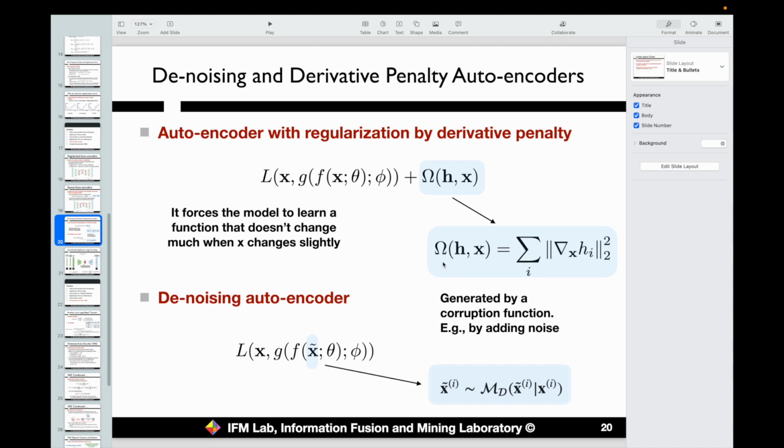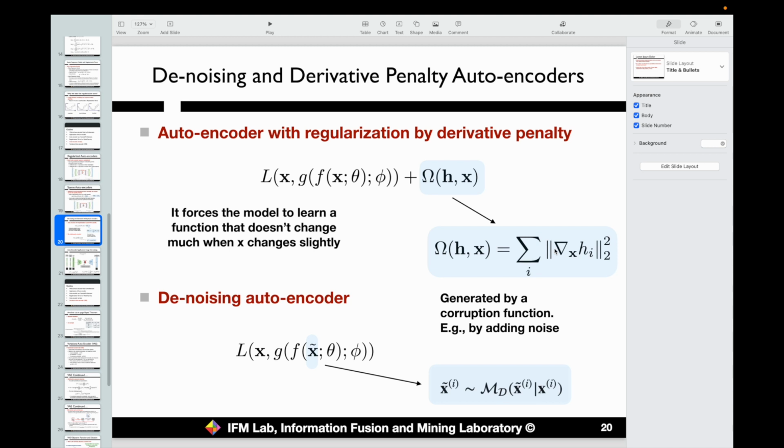omega term. And by adding this term, it will force the model to learn a function that doesn't change much as x changes slightly. We want to minimize this gradient, to ensure this model will not change much if x changes. So this is another variant model we can try, based on autoencoders.